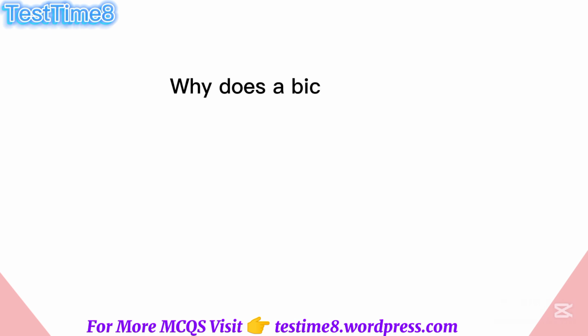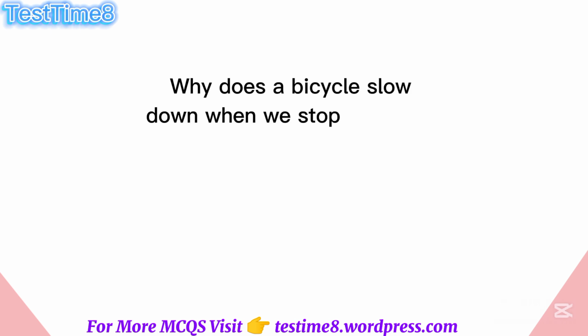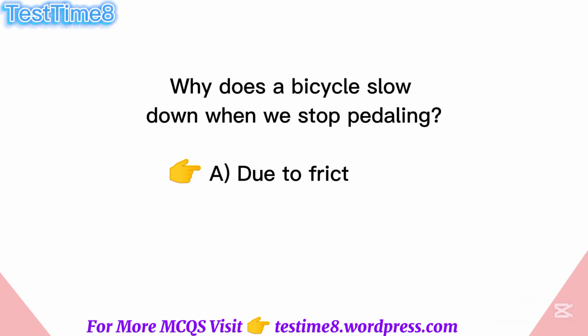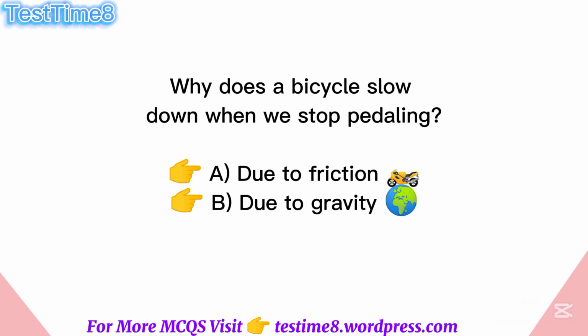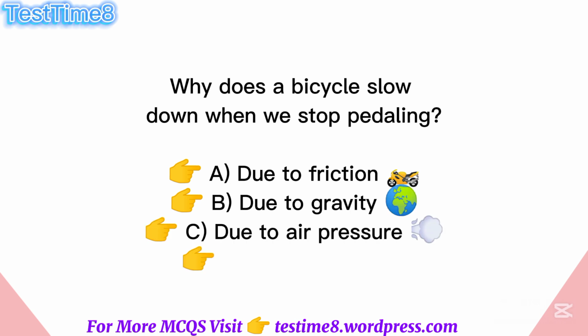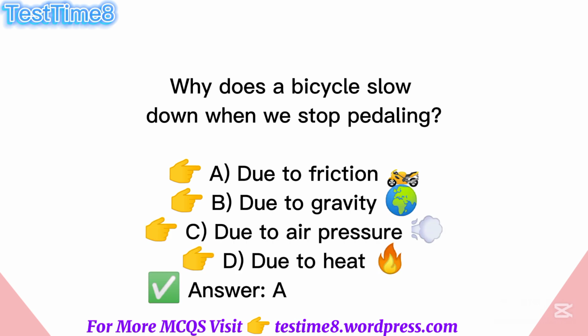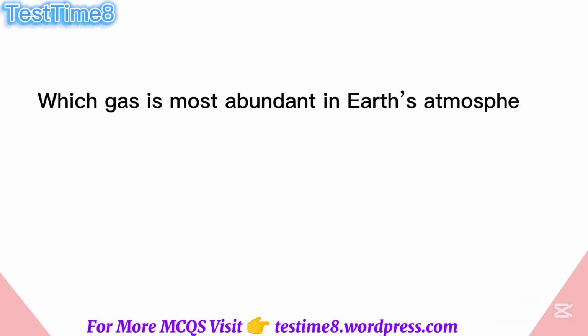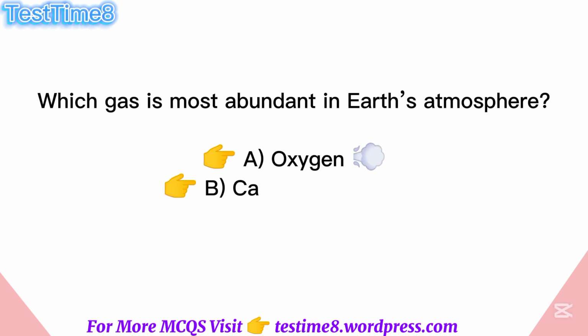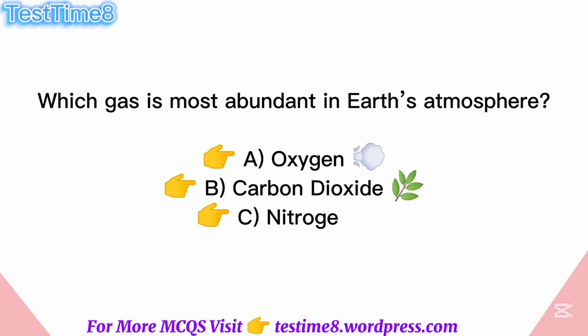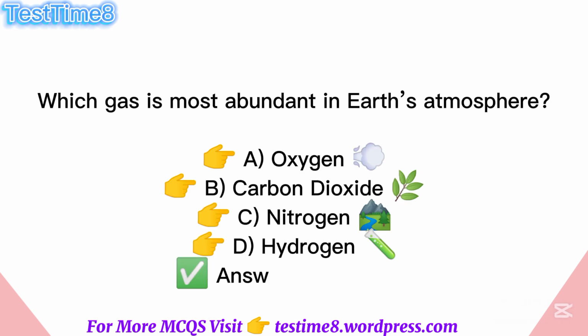Why does a bicycle slow down when we stop pedaling? A. Due to friction, B. Due to gravity, C. Due to air pressure, D. Due to heat. Answer: A. Due to friction. Which gas is most abundant in Earth's atmosphere? A. Oxygen, B. Carbon dioxide, C. Nitrogen, D. Hydrogen. Answer: C. Nitrogen.